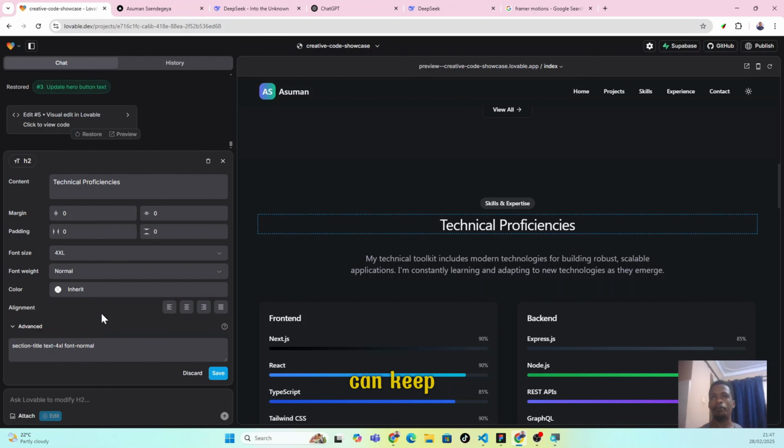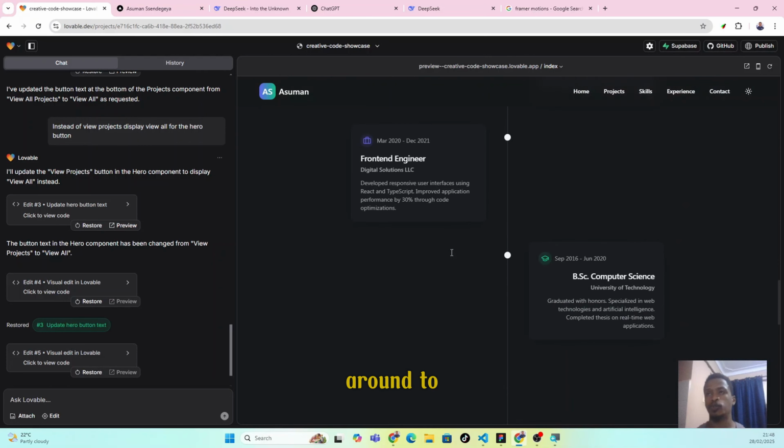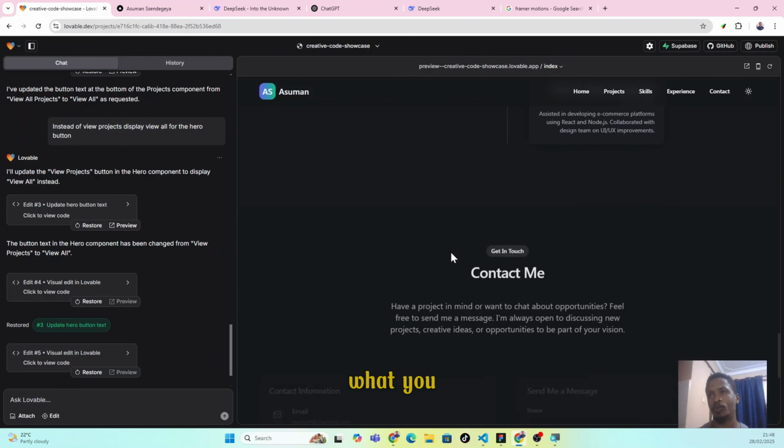So you can keep playing around with the centering. You can center. Well, after editing whatever you want, just come here and save. So you'll keep playing around to ensure that it matches with what you want.